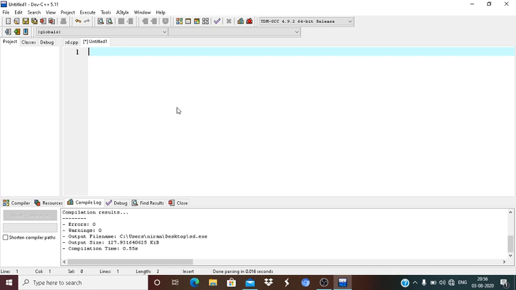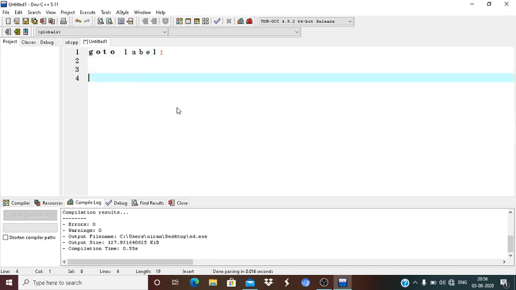I repeat: the goto statement is used to transfer the control from one place to another place. So what is the basic structure of a goto statement? The goto, then the name, or you can say label, then the terminating semicolon, and after that the label.